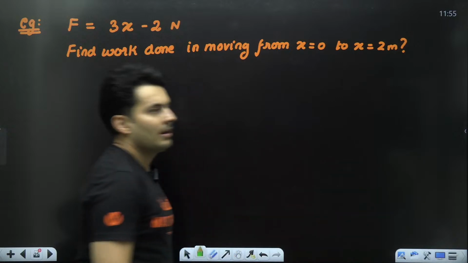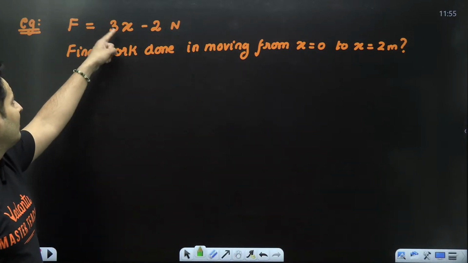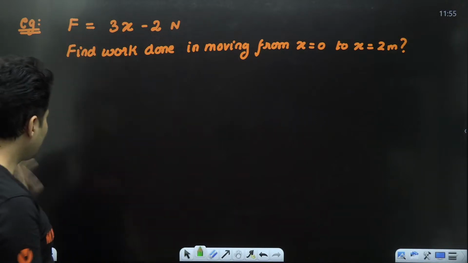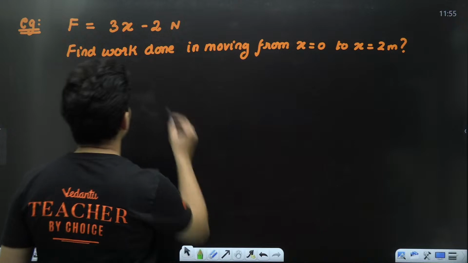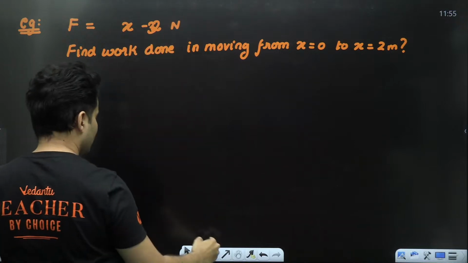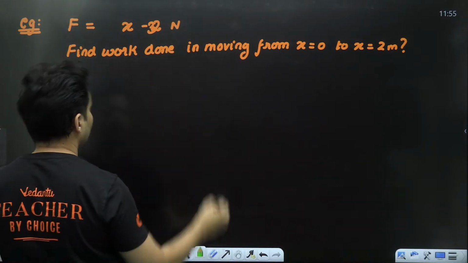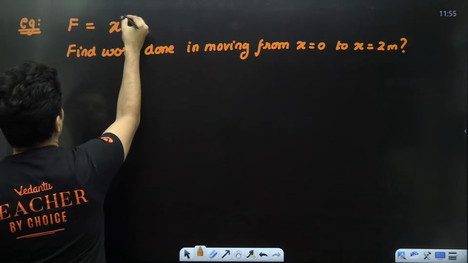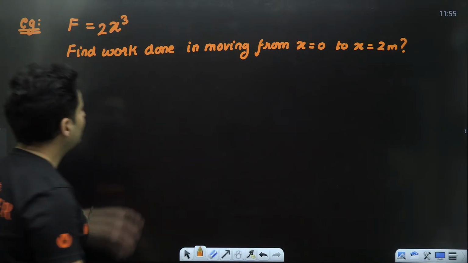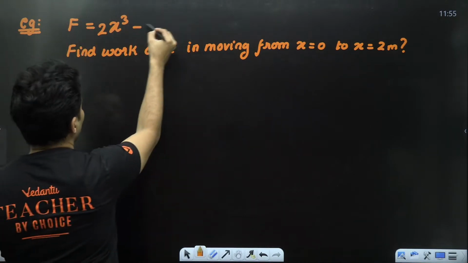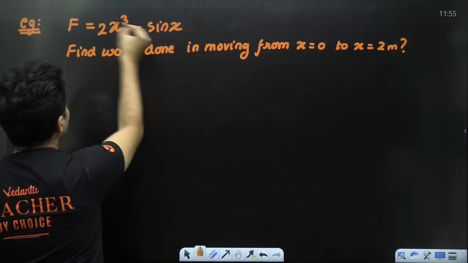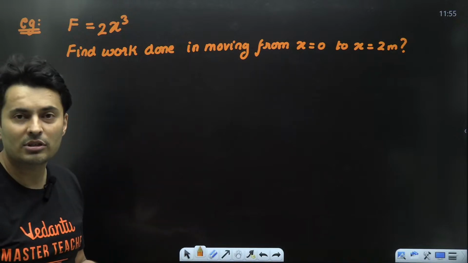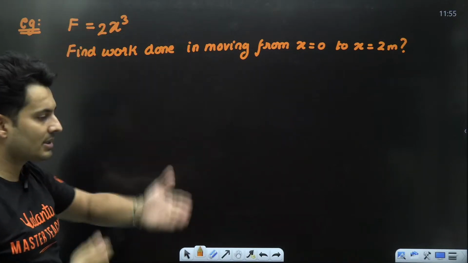The moment I look at this question, I see force is 3x minus 2. 100% it is a variable force. I can use any other function also. There is no need that I should use 3x minus 2. Just imagine if it was something else. Let's say it is 2x cube. This is also variable force. 2x cube minus sine x. As x changes, force changes. So all these are basically examples of variable forces, where force changes as you move.